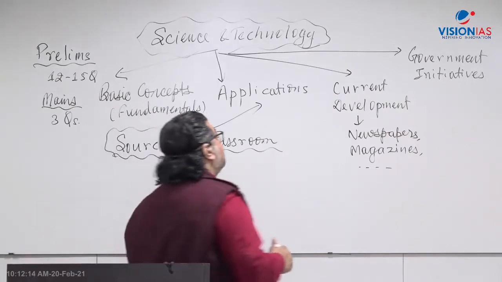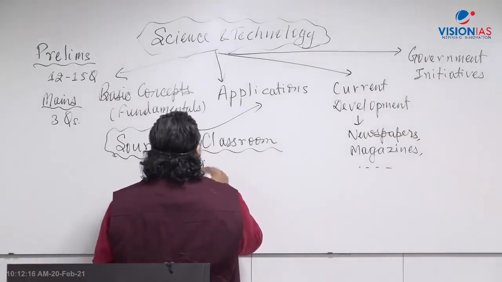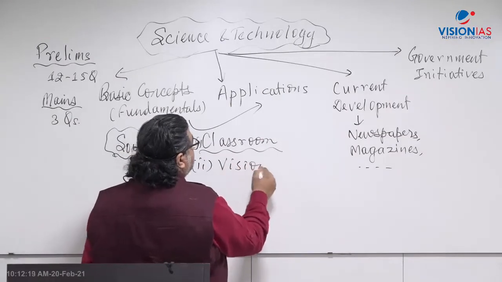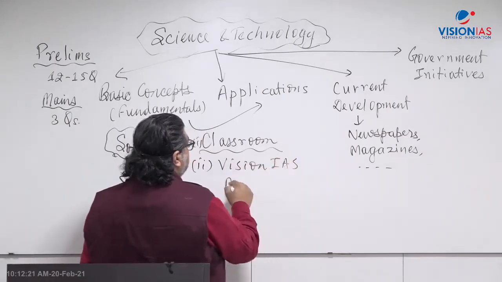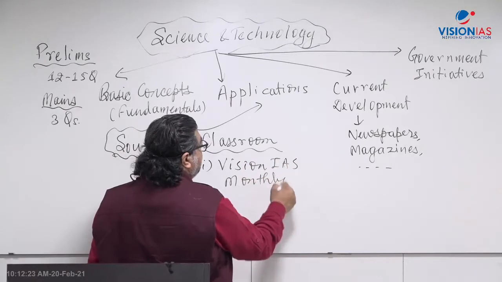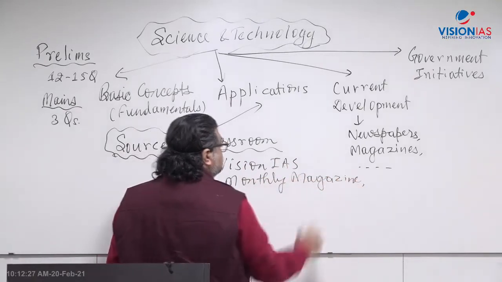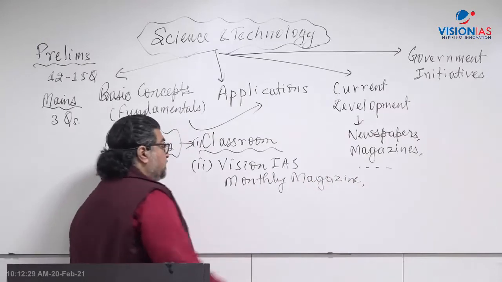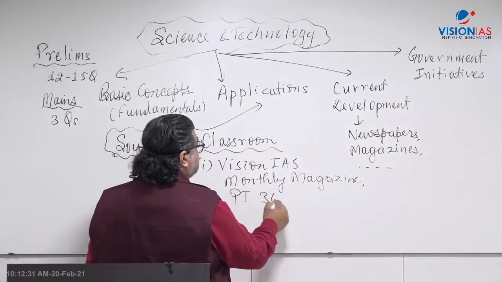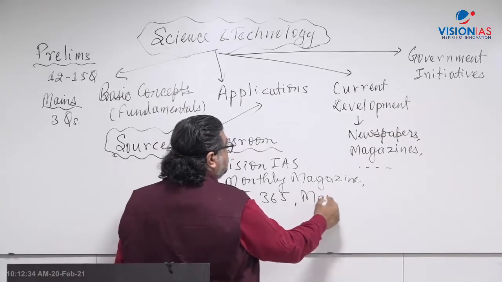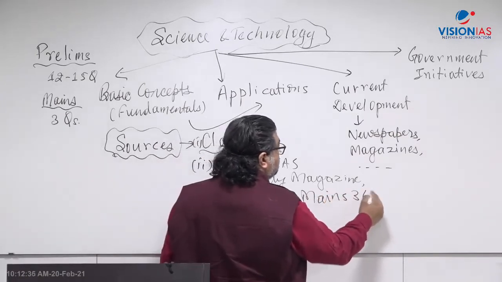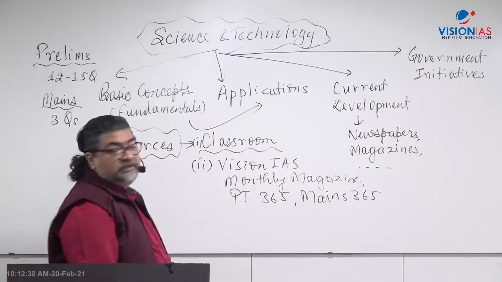Second, what comes here, the current affairs. So you have to follow this Vision IAS monthly magazine there. You have a monthly magazine, a current affairs magazine there. You are getting separate classes for this monthly magazine. Then later on, we'll get PT 365, Mains 365, the compilation of the current affairs. You have to follow that, right?